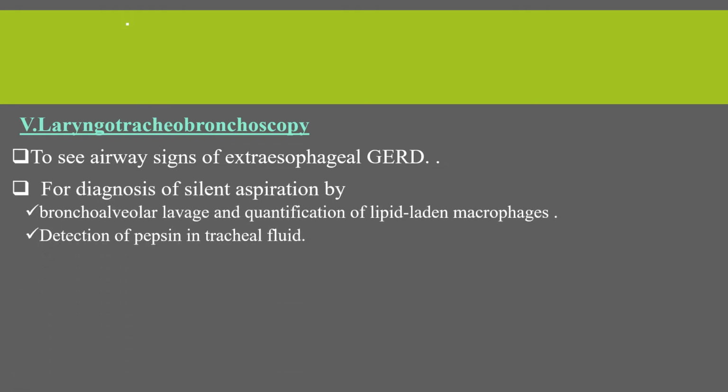The other is laryngotracheobronchoscopy. This is to see airway signs of extraesophageal gastroesophageal reflux disease. And this is used for diagnosis of silent aspiration by bronchoalveolar lavage and the quantification of lipid-laden macrophages, and by detection of pepsin in tracheal fluid.